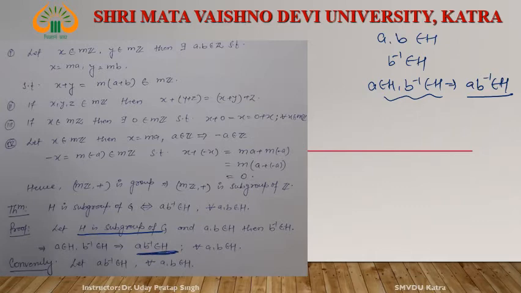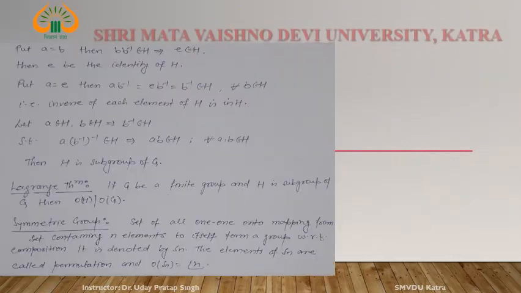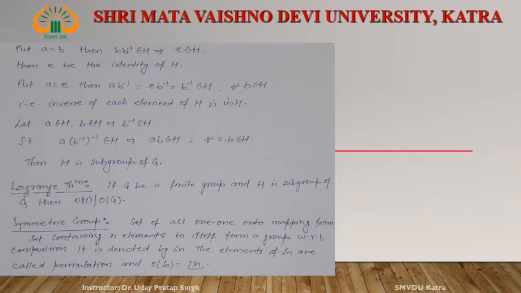Converse part. If ab inverse belongs to H for all a, b belonging to H, then to show that H is a subgroup of G. Now, considering a equal to b.